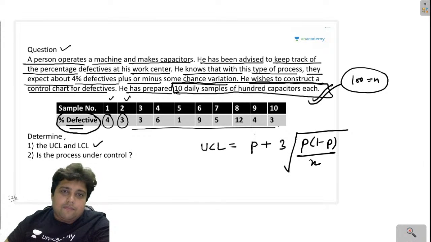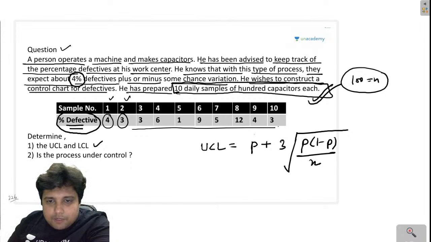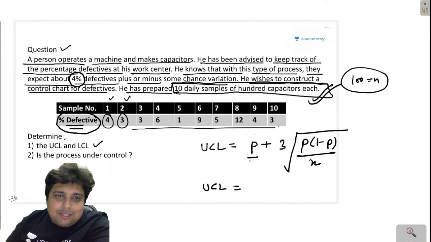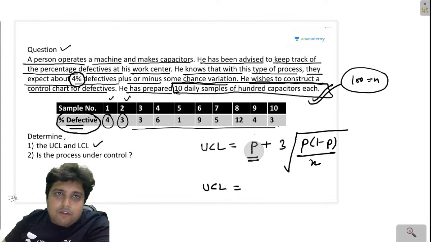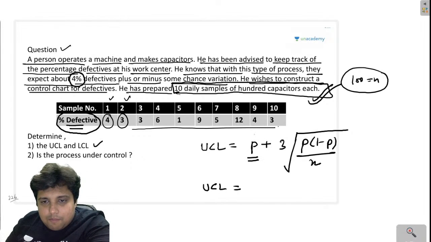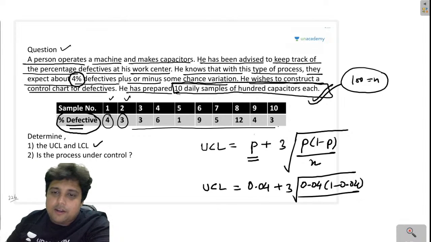So they have given that the expected or the mean is 4%. So let us take that instead of P, because they are expecting this much defects and P is the probability of defect. So I will write 0.04 plus 3 root over 0.04 into 1 minus 0.04 divided by 100.